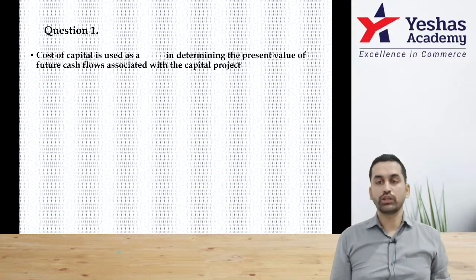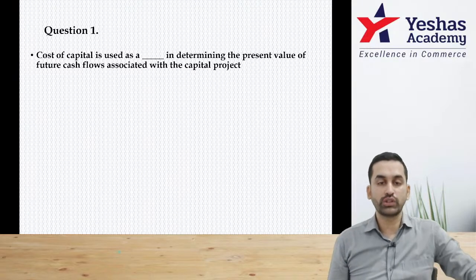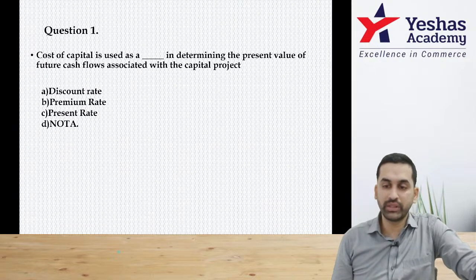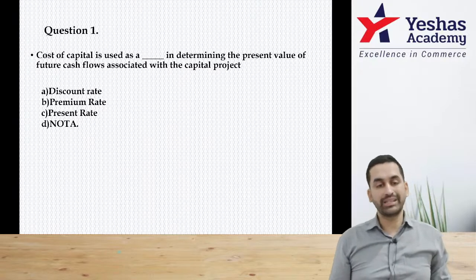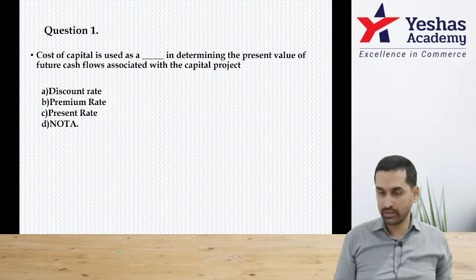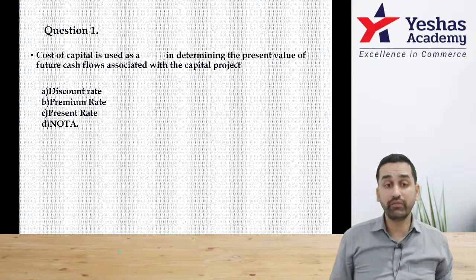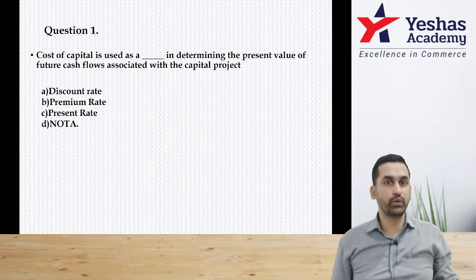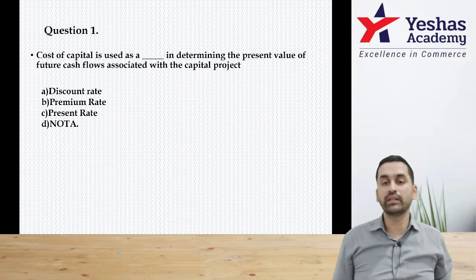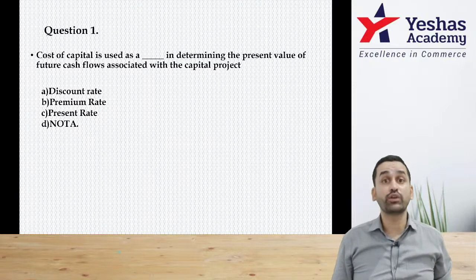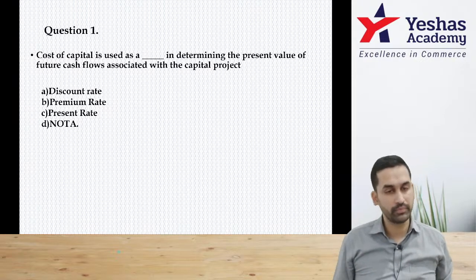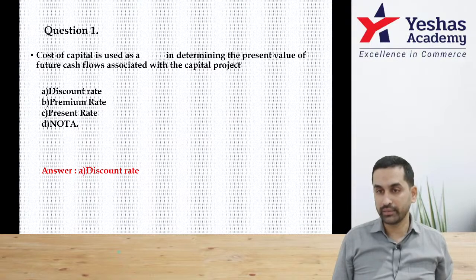Read. Cost of capital is used as dash in determining present value of future cash flow associated with a capital project. Discount rate, premium rate, present rate, and none of the above. Please understand, cost of capital is used as discount rate in capital budgeting class. For NPV, we need year 0, 1, 2, 3, 4, and then cash flow, that is multiplied by discounting factor. Discount rate is nothing but overall cost of capital, cost of funds, remember WACC. Yes, sir. Correct answer is A, discount rate.